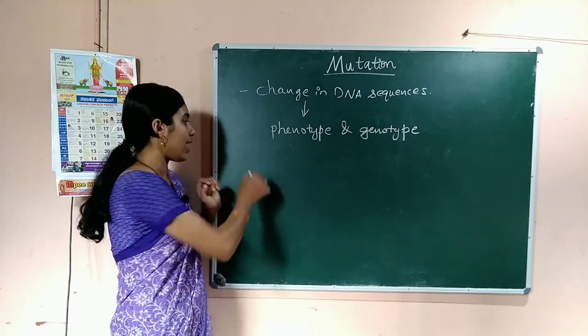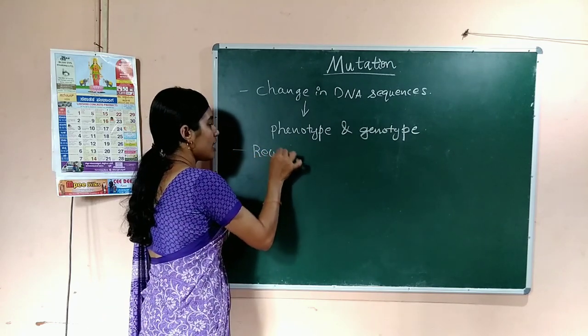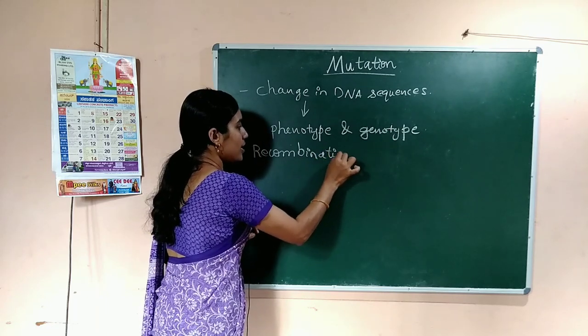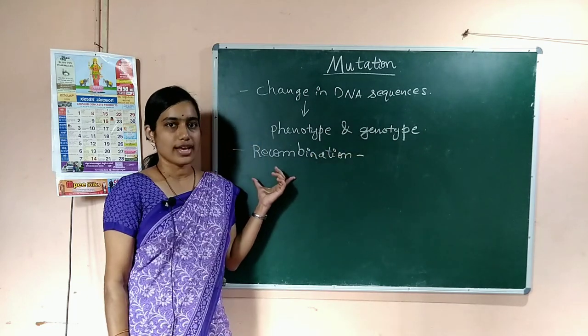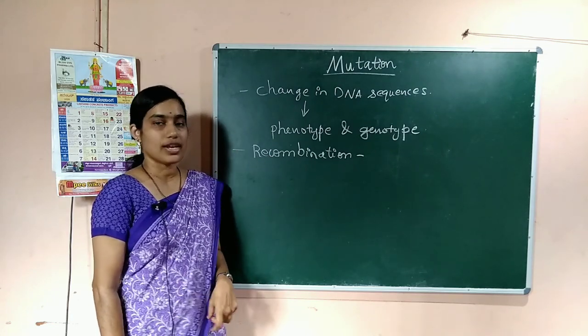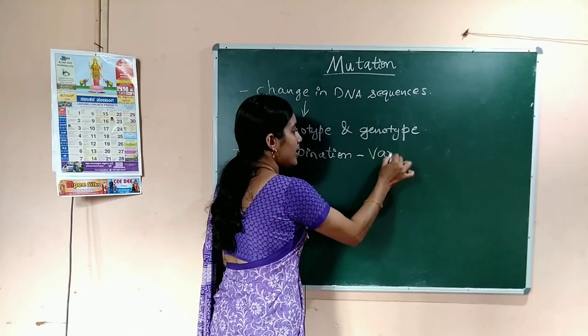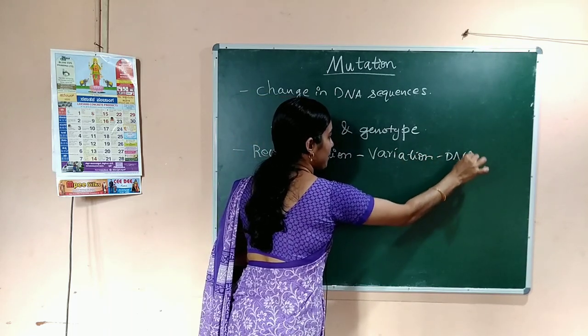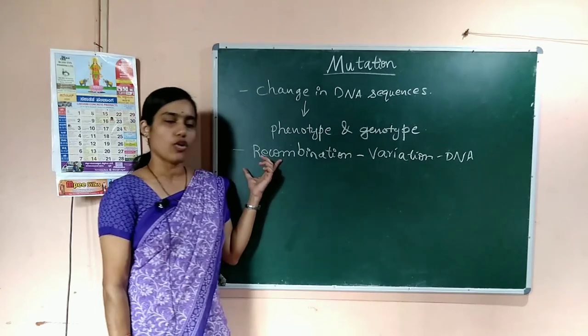And you know that recombination is one of the reasons for variation in DNA, correct? Variation in DNA occurs due to recombination.